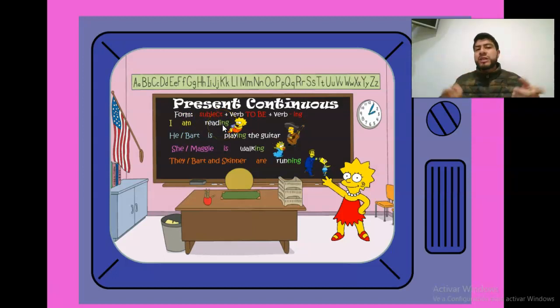That is an action that is happening right now, at the moment. And then we have Bart. Bart or he is the same. So he, subject, is, verb to be, playing. We have the verb play with the ing, the guitar. So he is playing the guitar, or Bart is playing the guitar.